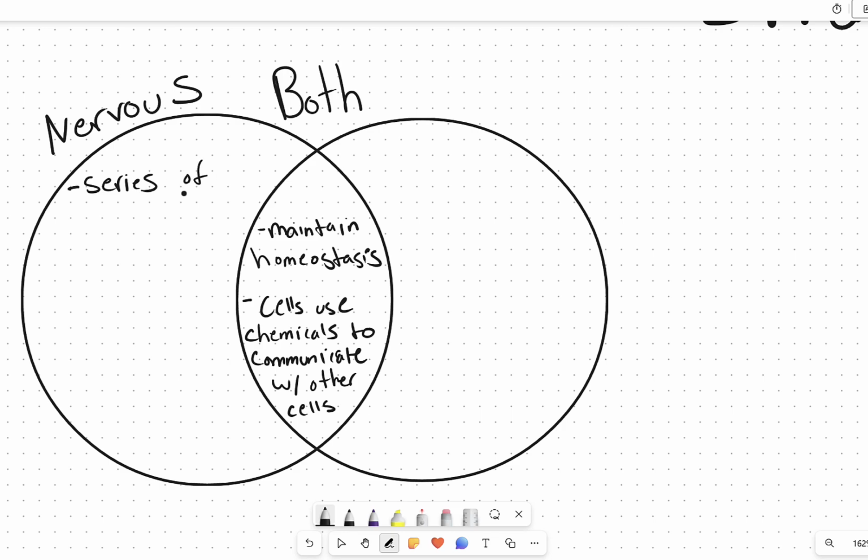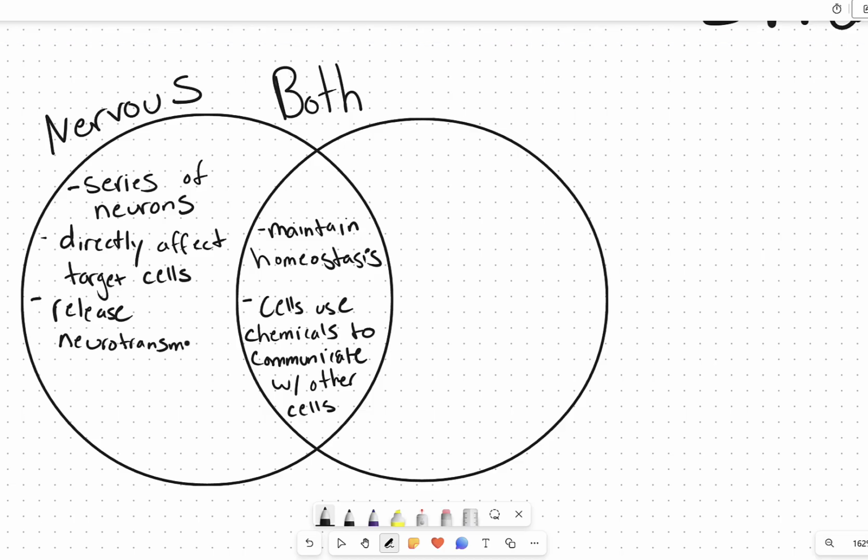The nervous system functions by sending signals through a series of neurons. And then eventually those neurons will reach what is called the target cell. The neurons will directly affect the target cell, meaning they reach directly to that target cell. When they release a chemical on the target cell, they're releasing a chemical called a neurotransmitter. When the neuron releases its neurotransmitter to its target cell, this is going to result in an immediate response that is typically short-lived unless the stimulus continues to be repeated.